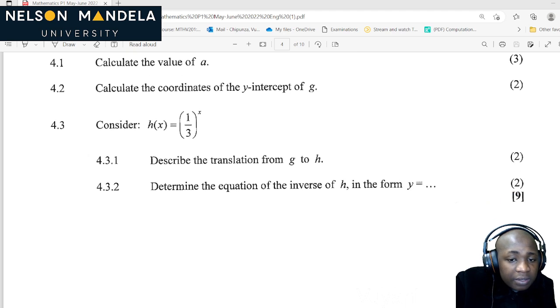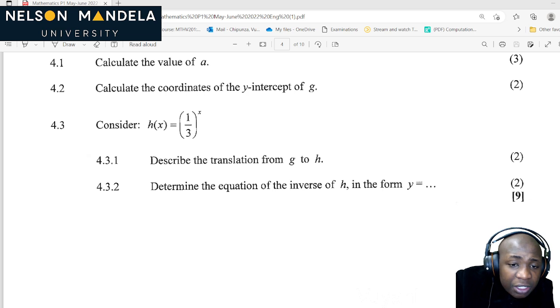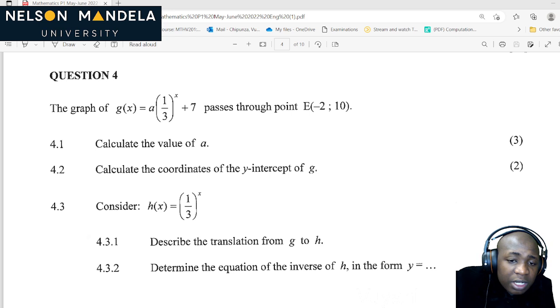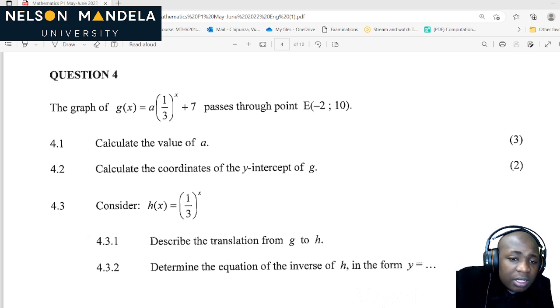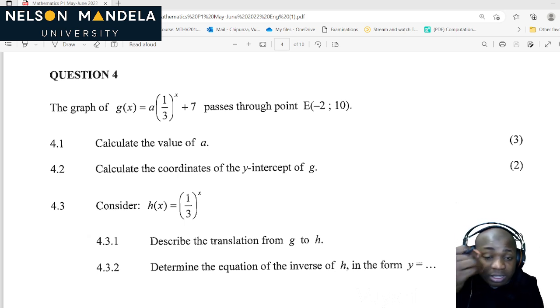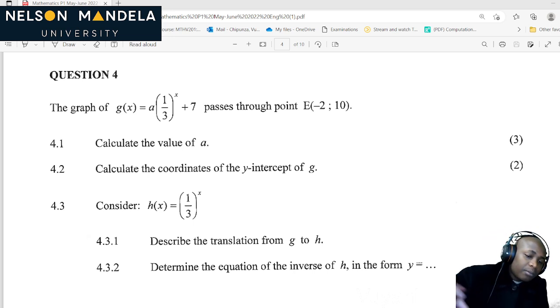Now let's go. Now consider h of x. Oh, okay. It's a different platform now. So on 4.3, consider h of x to be (1/3)^x. Describe the transformation from G to H. So from G to H, our G was a, or 1/3 times (1/3)^x plus 7. How can we describe our transformation from g of x to h of x?